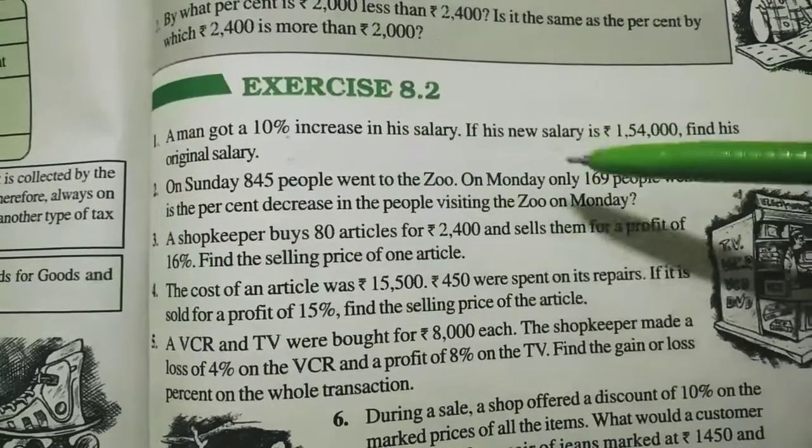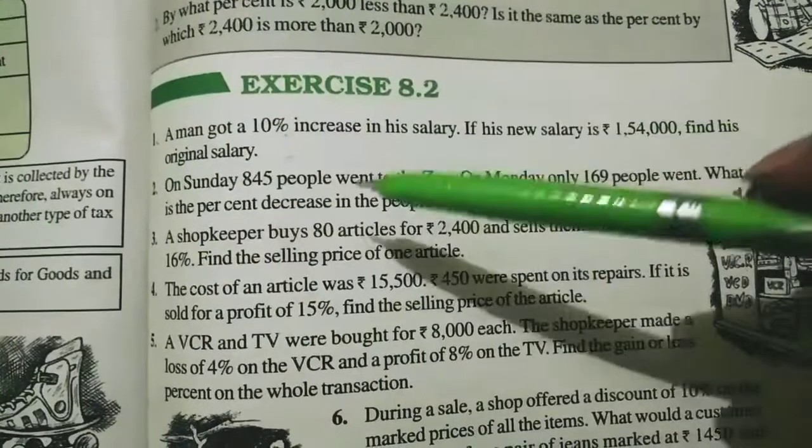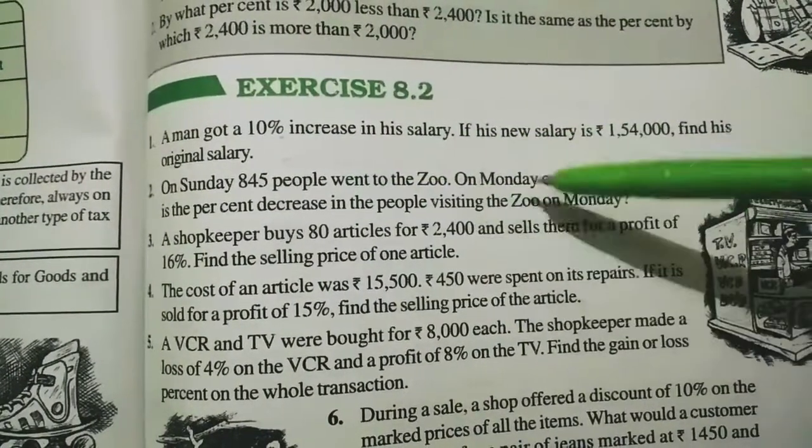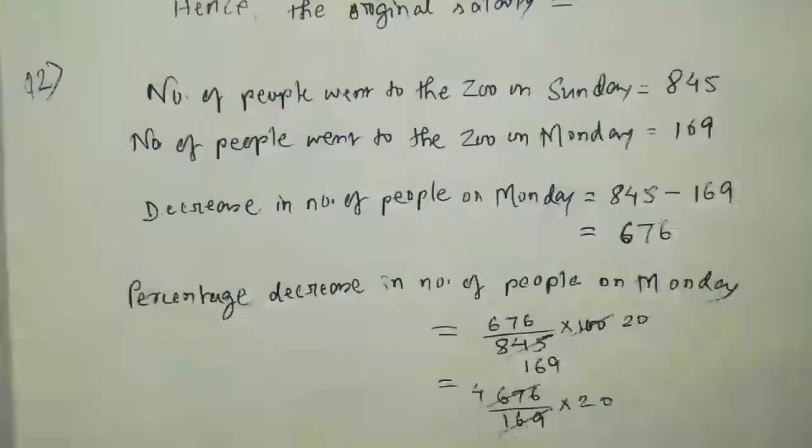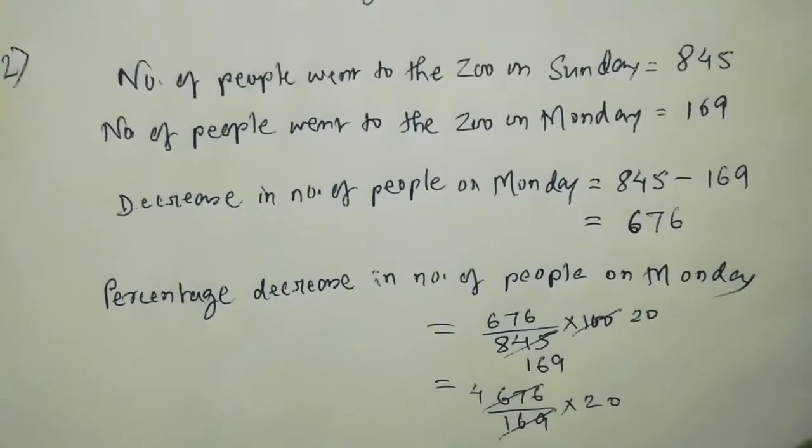So first of all you have to subtract. Then you have to find out what is the percentage decrease in the number of people on Monday. Then you have to find out the percentage. Very easy. Now let's see. So you can see the question number 2. You have to write like this.